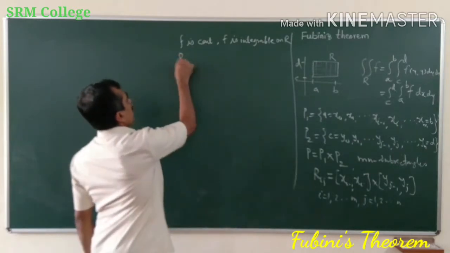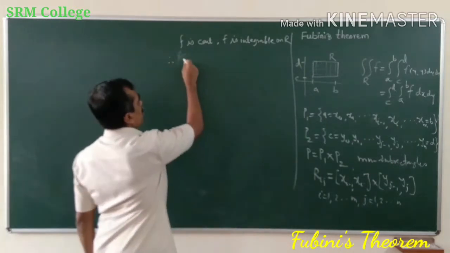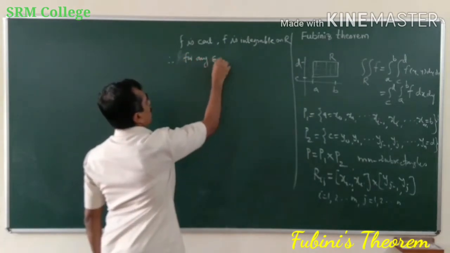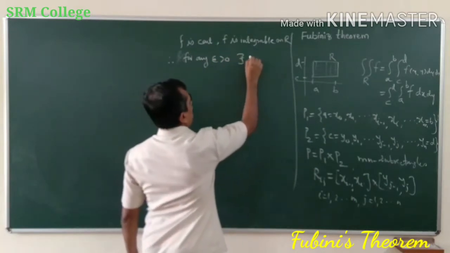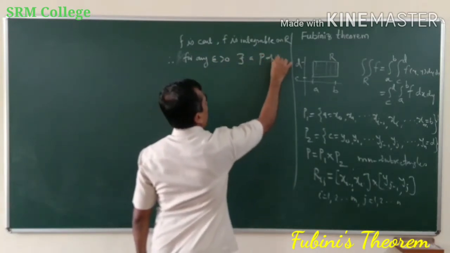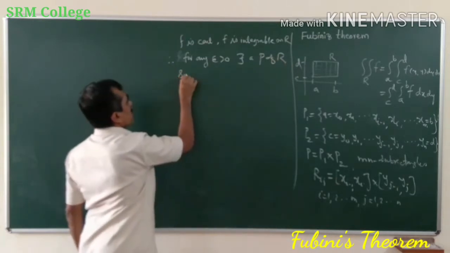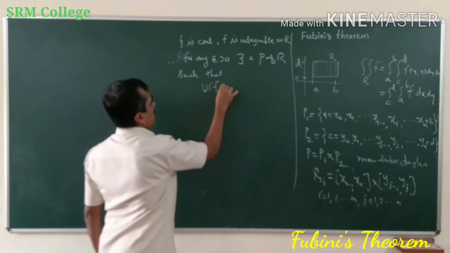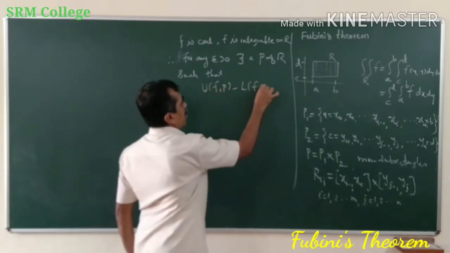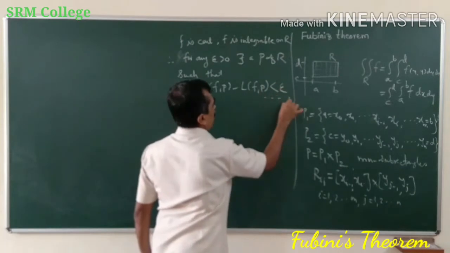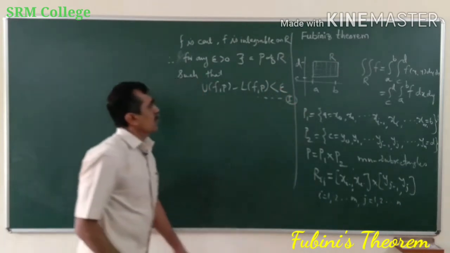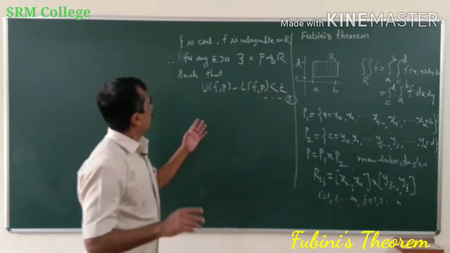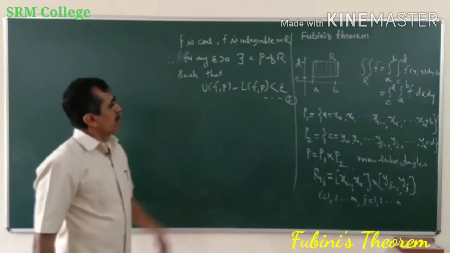Therefore, by Riemann criterion, what is the Riemann criterion for integrability? For any epsilon greater than 0, there exists a partition P of R such that the upper sum U(f,P) minus the lower sum L(f,P) is less than epsilon. Suppose I got this as P equal to number 1. So U(f,P) minus L(f,P) less than epsilon. That is what the Riemann criterion for integrability of a function is.